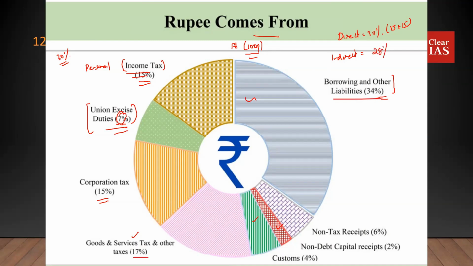So your indirect taxes is something like 28% of your total incoming money. Your direct tax is something like 30% of your incoming. And borrowings is going to be something like 34% of your incoming money. So which is the highest portion? That's a very potential question for your prelims.